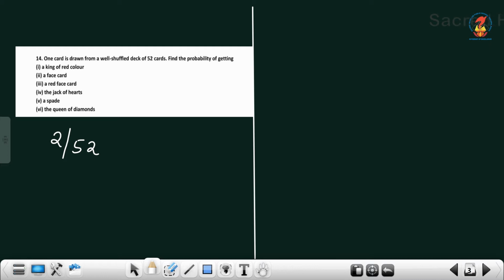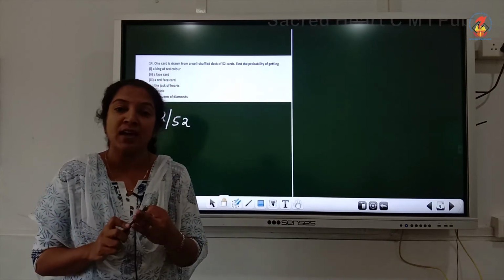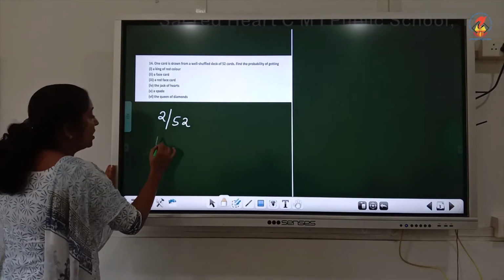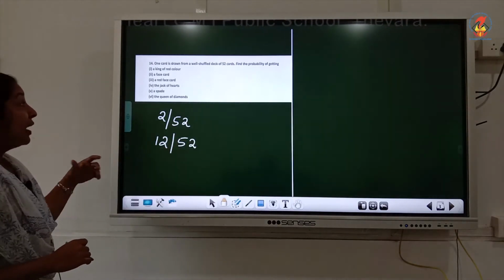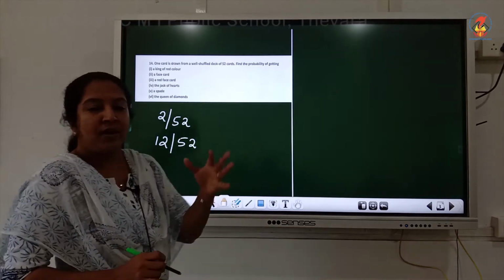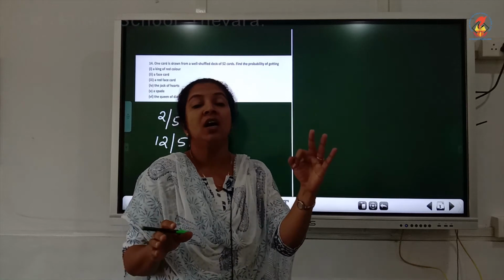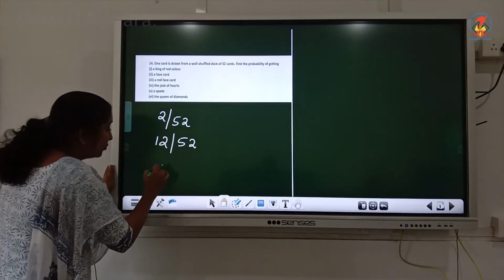Then a face card. How many face cards are there totally? 3 face cards per suit: king, queen and jack. 3 into 4, 12. 12 by 52. Then a red face card. Red has 2 types, 13 plus 13, in which 3 are face cards, 3 plus 3, 6. 6 by 52.